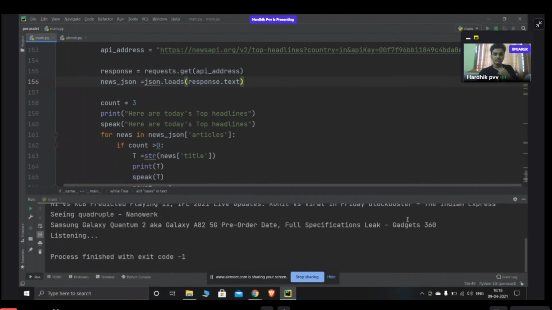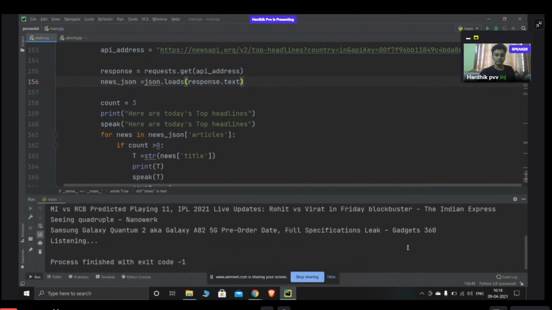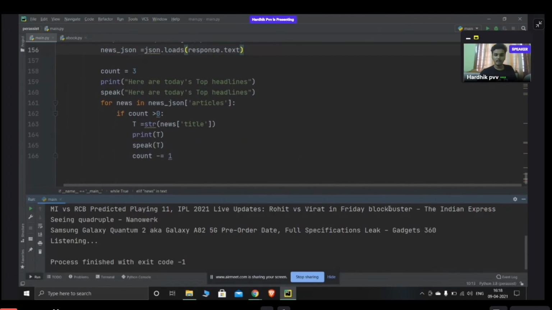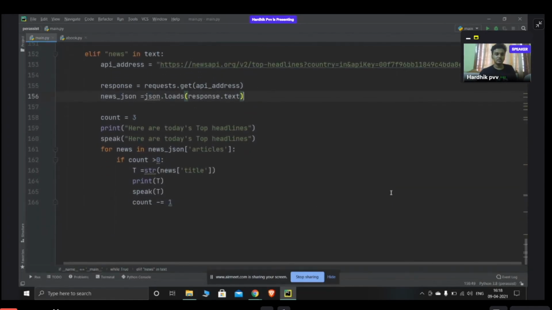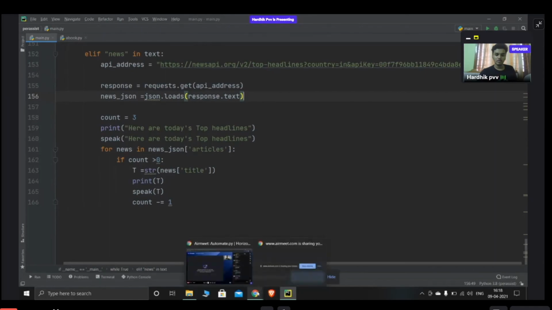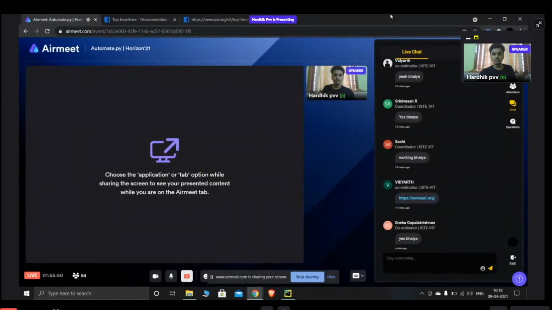Yeah. So you can see I set the count to 3, so I got 3 news headlines, and then it automatically went to listening. You can also see that along with the article title, it's also saying who the author is. So that's pretty good. So whenever I say news, the virtual assistant tells me the news articles. Is it working for you guys?